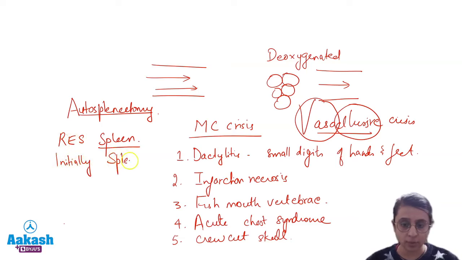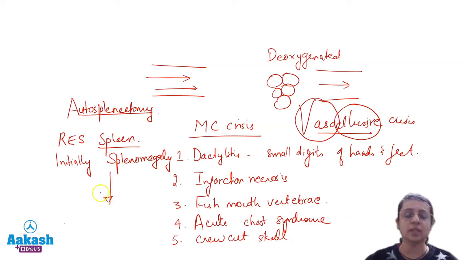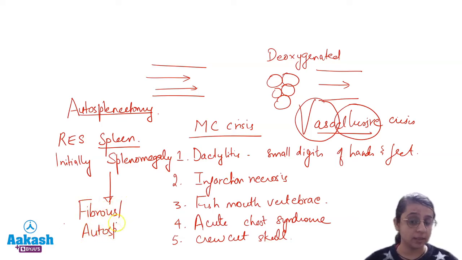But due to recurrent episodes, after a few years of this recurrent trial of clearing your body of these abnormal hemoglobin molecules, at a stage due to this overfunctioning, the spleen will be replaced by a fibrous band, right, and thus that will lead to autosplenectomy in these children.